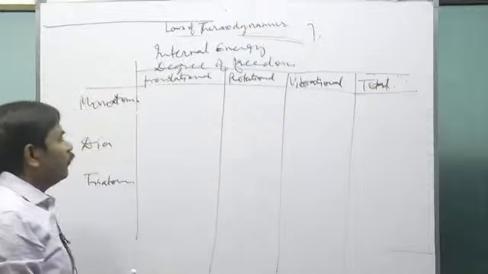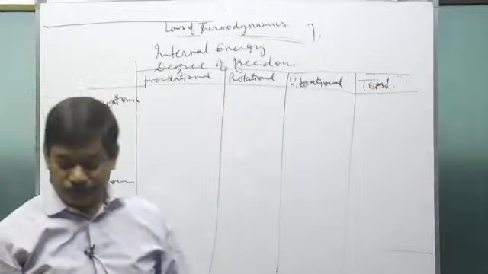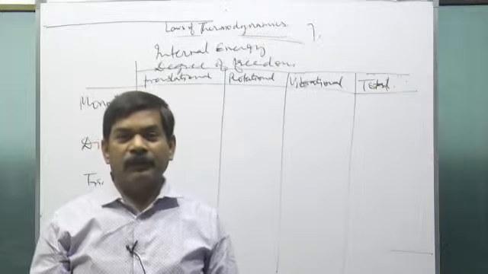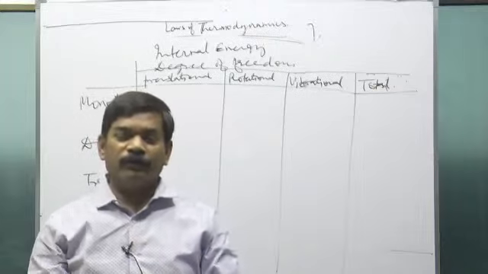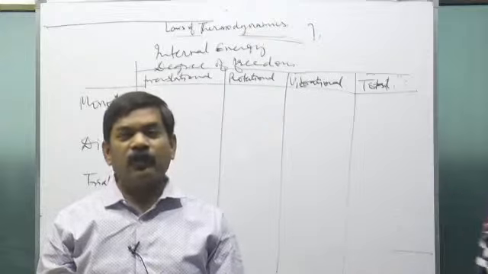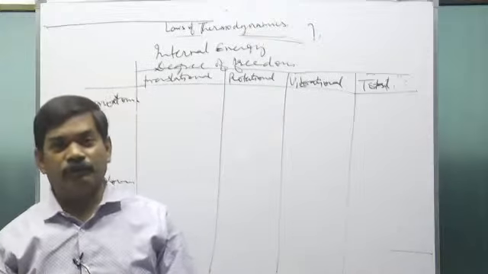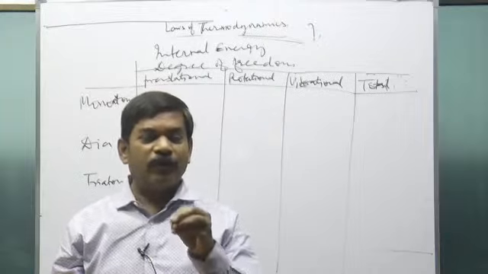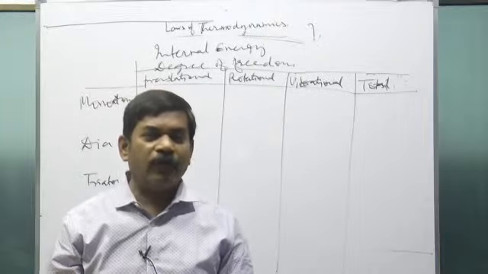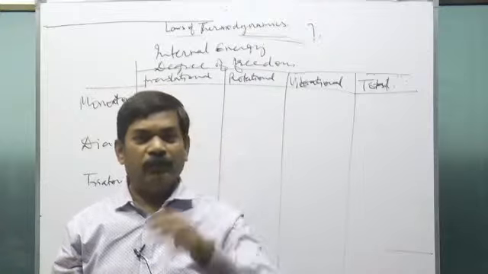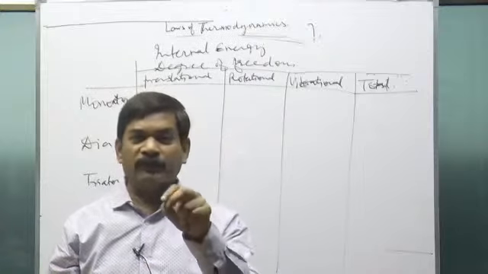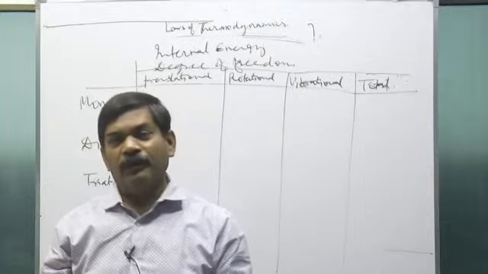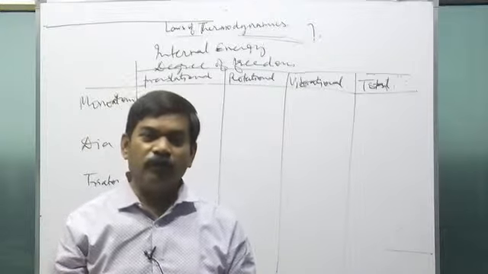So let me tell you first of all what is the meaning of degree of freedom. You see, when we deal with gases, what kind of a system are they? They consist of a large number of molecules. Usually, you may think that the behavior of a gas is the behavior of a single molecule, no, not that. A single molecule does not make a gas. A single molecule does not have a pressure. A single molecule does not have a volume.